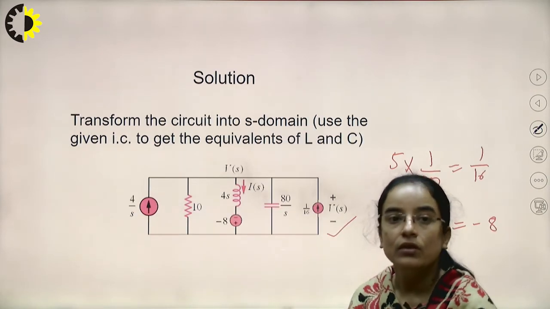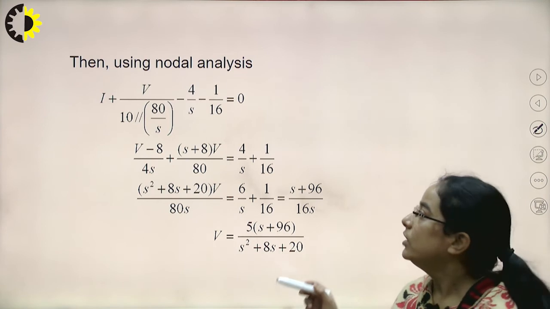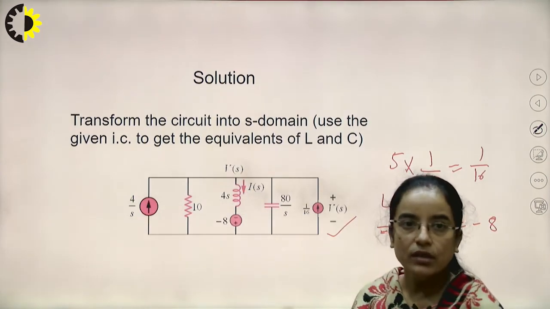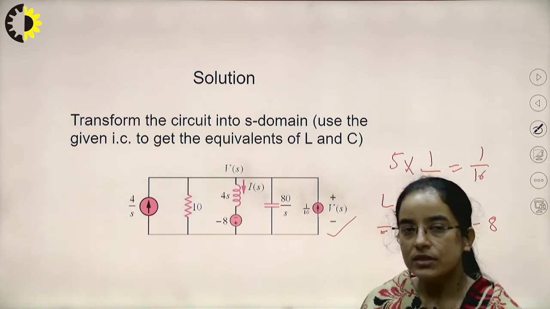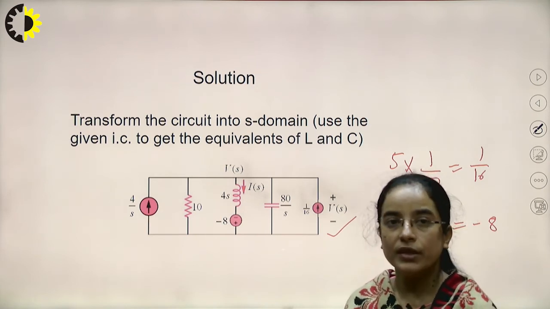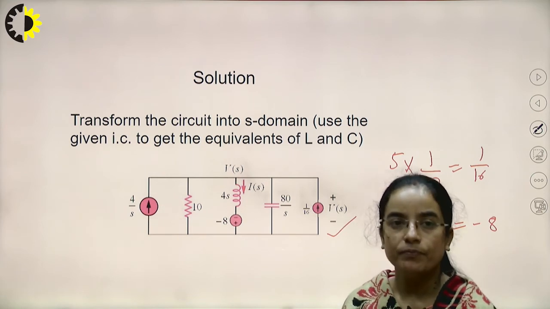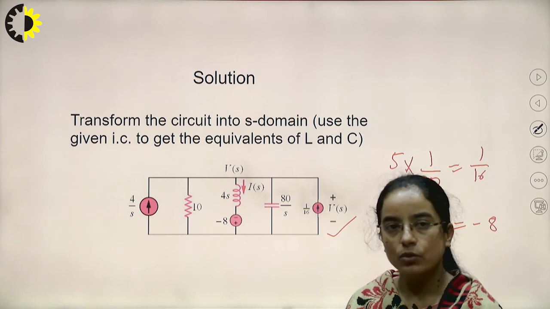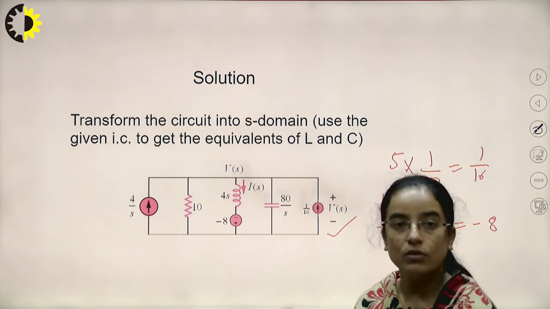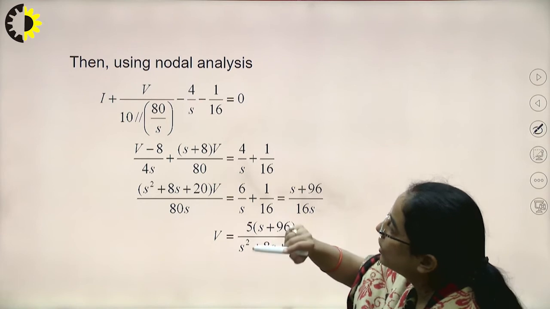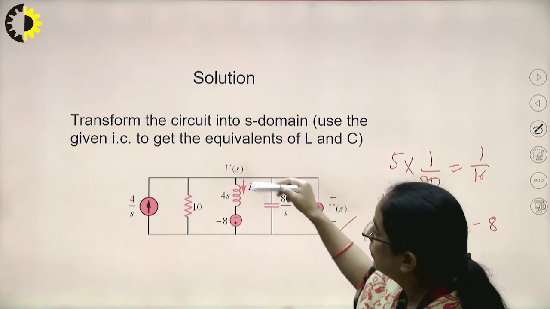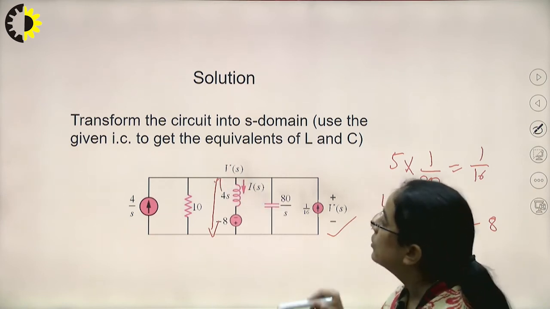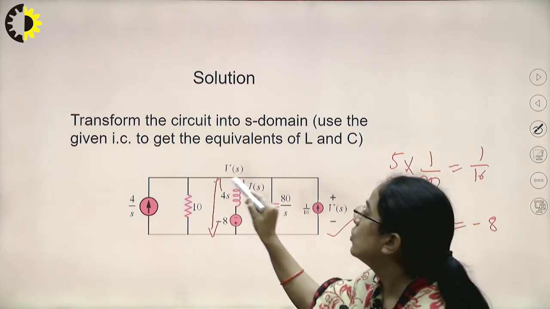That was the question. By using nodal analysis here, since this is a parallel circuit, we will apply the nodal analysis. If the number of parallel paths in the network is more, then we apply the nodal analysis, as it will be convenient. Here we had assumed that the voltage is Vs.